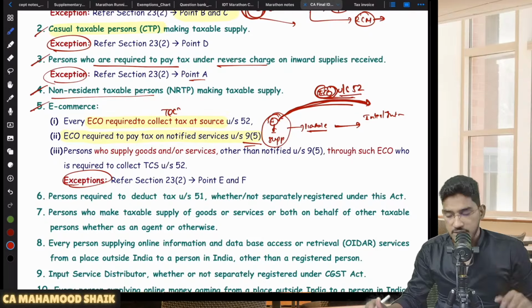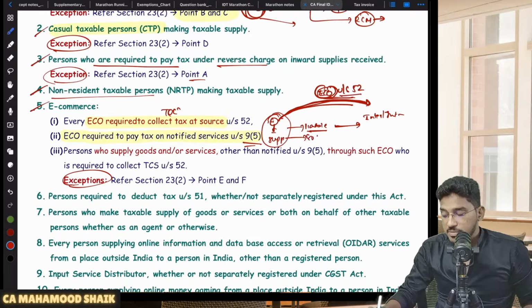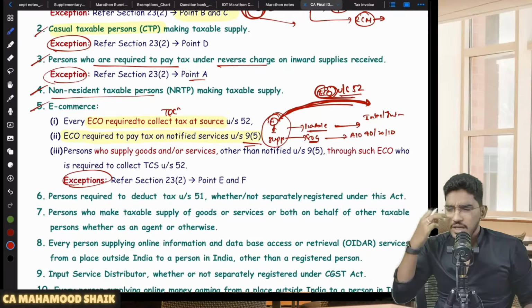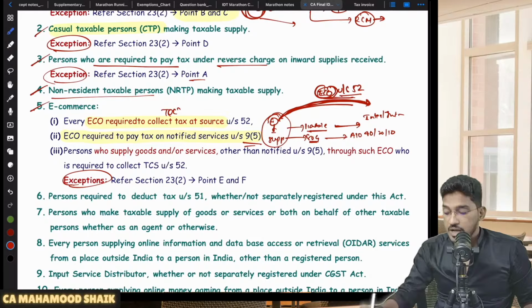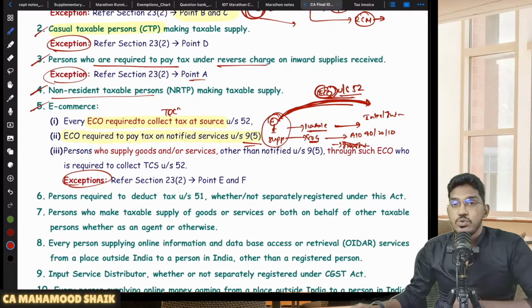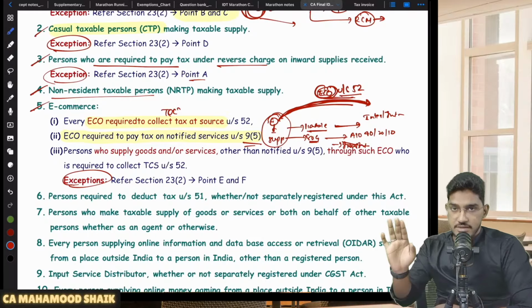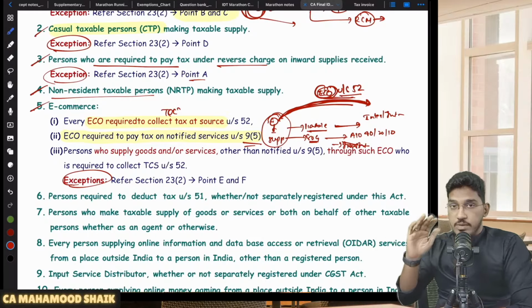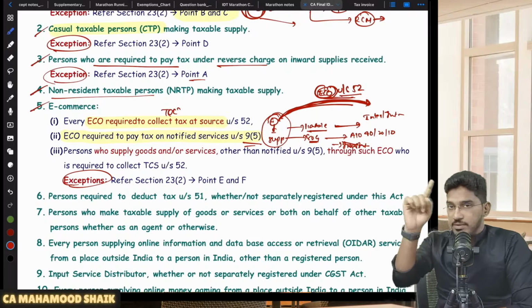supplies or intrastate supplies. Sir, what if I am a person engaged in supply of goods? In case you are a person engaged in supply of goods and you are making supply through the e-commerce operator, then also you are not liable for any registration, provided your aggregate turnover does not exceed that 40, 20 or 10, depending on the applicable threshold limit. And also, you should not make interstate supply here. If you are a supplier of goods, supplying the goods through the e-commerce operator, you should not make interstate supply. Why? Because if you are a normal person making interstate supply, you will become liable for compulsory registration.